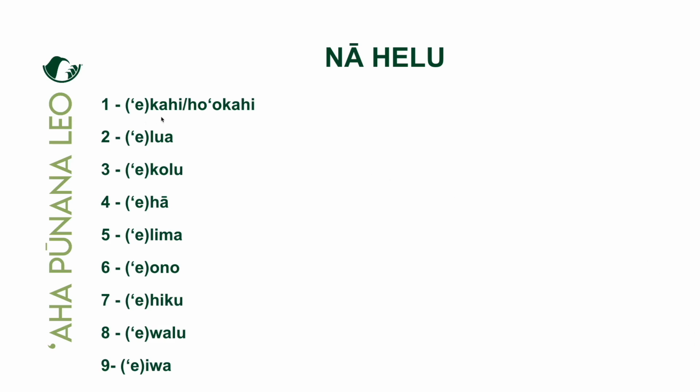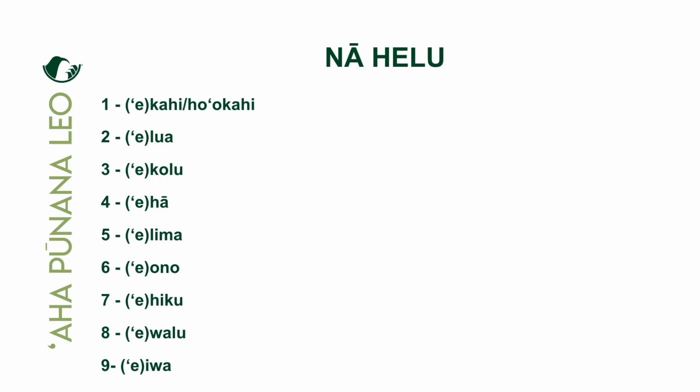Important to note here that e kahi is the term for this thing right here, yeah, this number, this symbol that is a number, that we call one, yeah, ʻo e kahi keia. Hoʻokahi is the amount that this symbol, this number that we call one, represents. Yeah, so e kahi, a number, hoʻokahi, an amount. Yeah, so e kahi, e lua, e kolu, e hā. Oh, but how much iʻa you get? Oh, I get one. Yeah, not I get e kahi, I get hoʻokahi. Yeah, as the amount of iʻa.